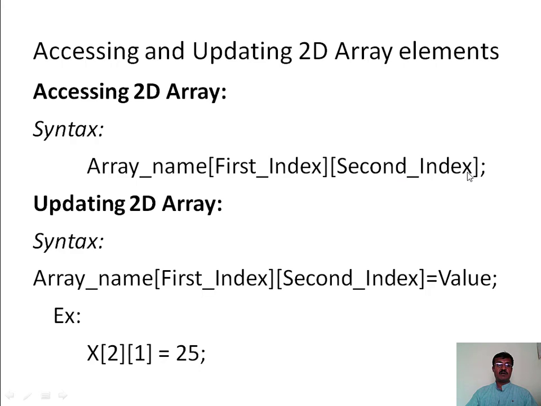2 represents your columns. To update a two-dimensional array, the syntax is the array name followed by dimension 1 and dimension 2, that is your first index and second index, and for that we assign some new value. In this way we can update the values of two-dimensional arrays. Here is an example. In this example we are going to update the value of this particular dimension with 25.